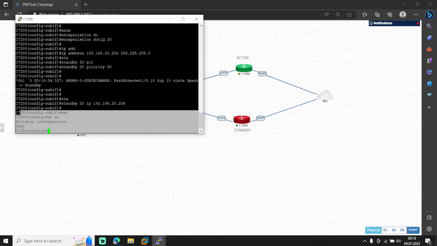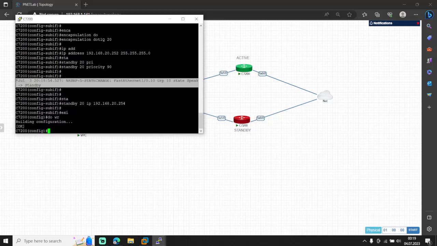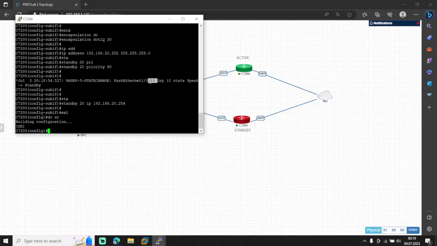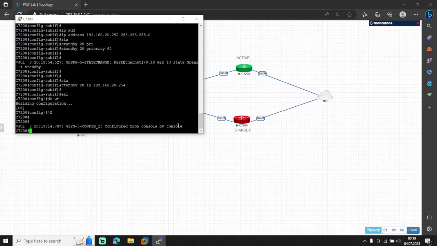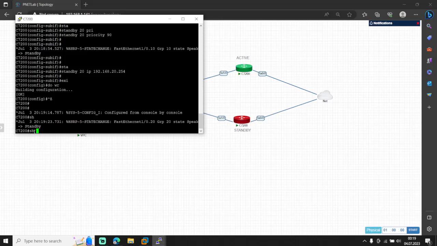That's it. Our HSRP is ready, but we need to wait some time to get the log for VLAN 20. We already got it for VLAN 10, but we should wait for VLAN 20. We'll look at the HSRP results. Okay, no, it's not. I thought I had already got it, but we need to wait. We just look at the HSRP results from show standby. By the way, we just got the log.